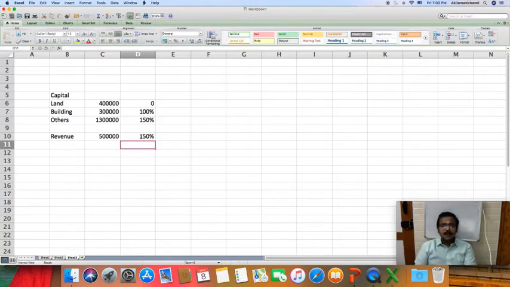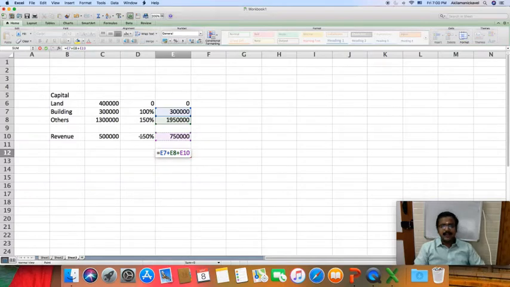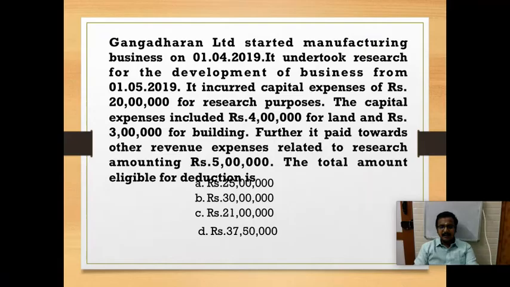So it is 0, and in this case it is 3 lakhs, and in this case it is 13 lakh into 150%, which is 19 lakh 50,000, and in this case it is 5 lakh into 150%, which is 7 lakh 50,000. So my total eligible deduction is 3 lakh plus 19 lakh 50,000 plus 7 lakh 50,000. So 30 lakhs.